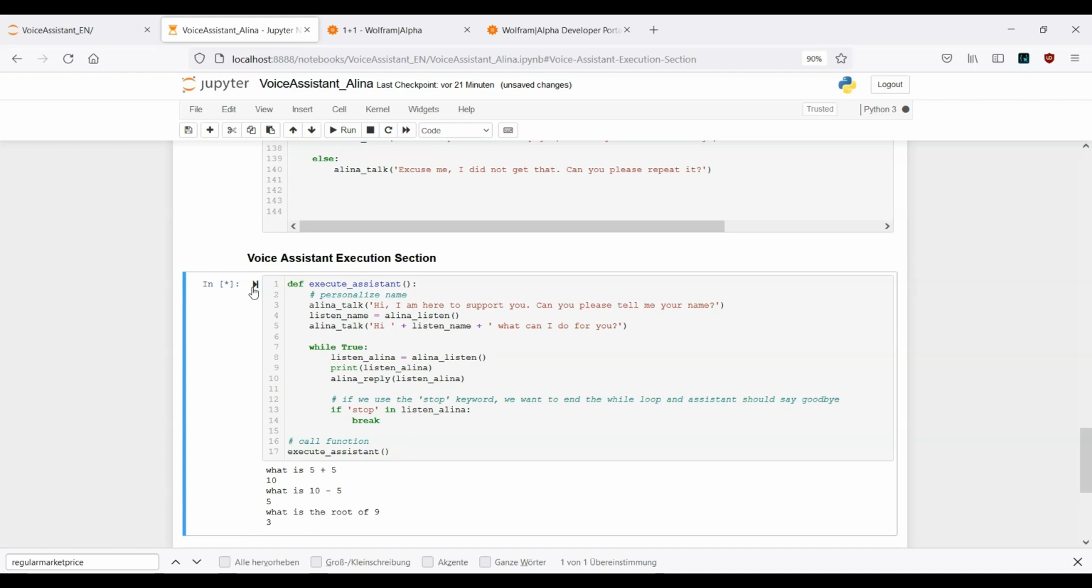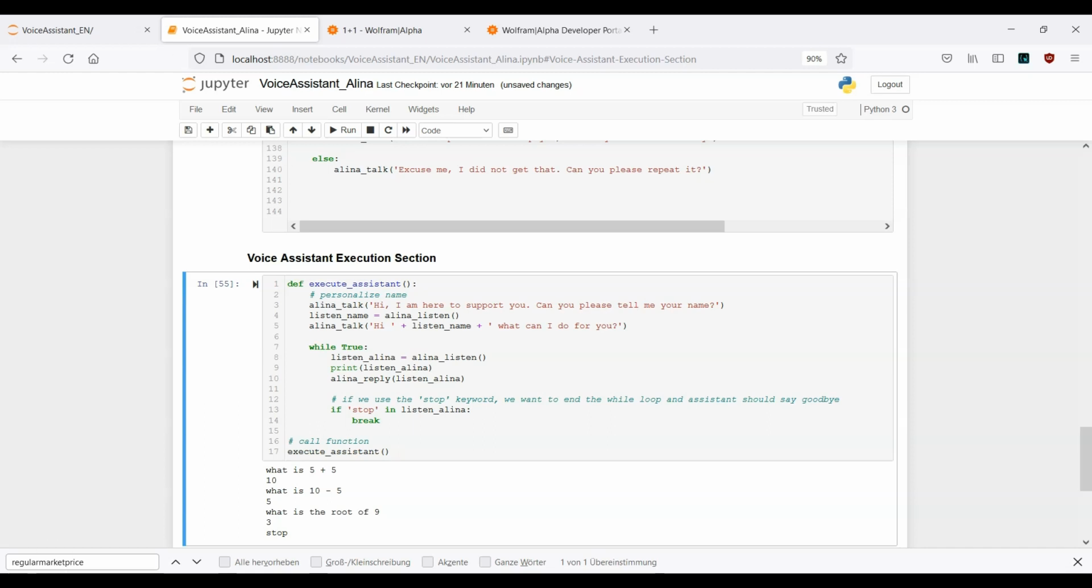The answer is 3. Stop. It was a pleasure to help you. I wish you a wonderful day. Okay, so this was the example of the calculator using the Wolfram Alpha API.